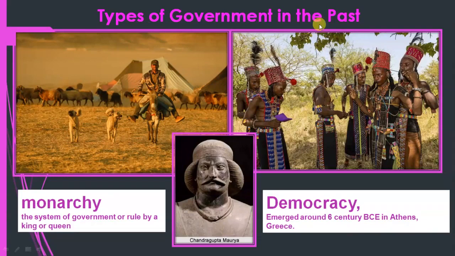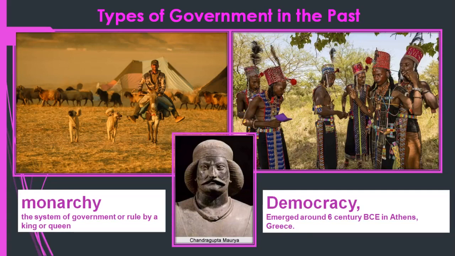Types of government in the past. There are two types of government. First of all, we know about the monarchy. This is a type of government in the past. Monarchy means a system of government or rule by a king or queen. In this type of government, one person rules over a country, meaning rules over an area under that person. So that type of government is known as monarchy.